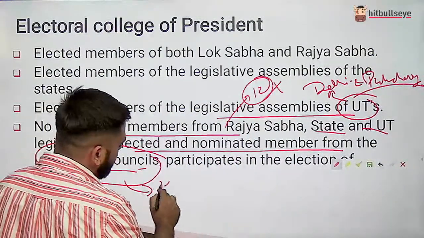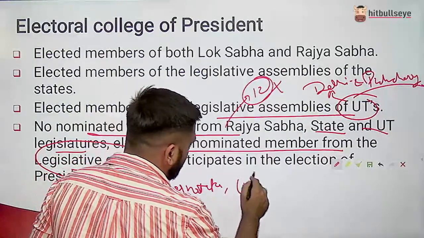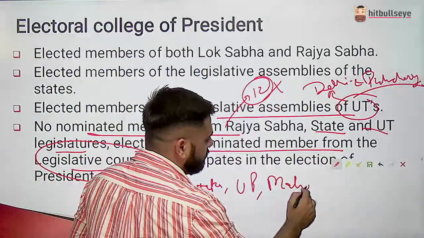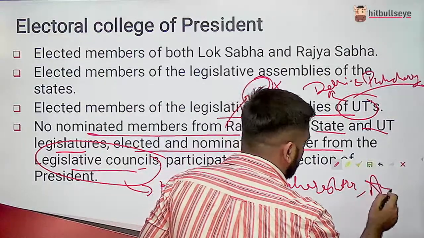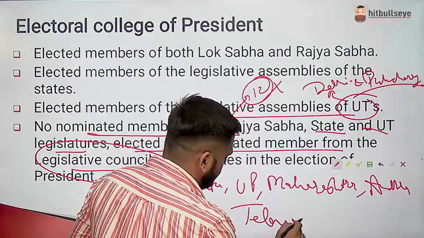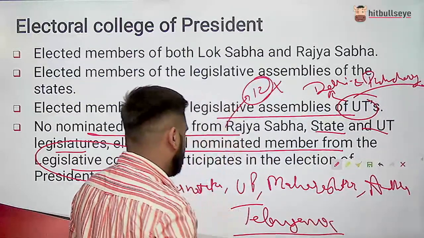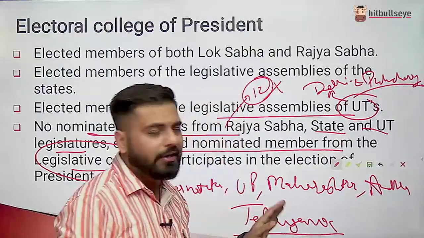That is Karnataka, UP, Maharashtra, Andhra and Telangana, right? So these are the only states which have their own legislative councils.